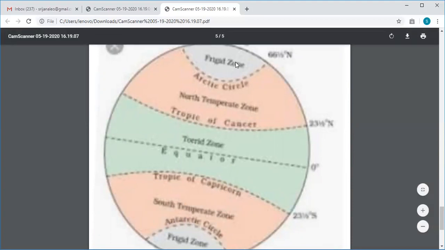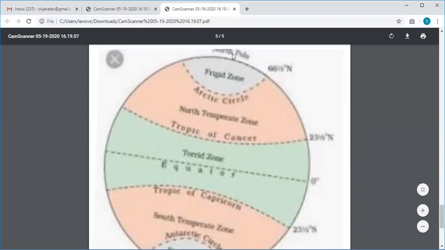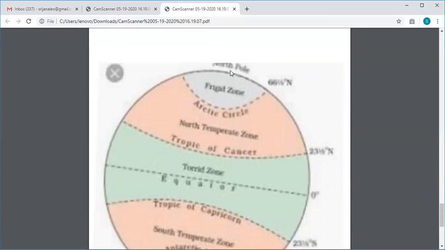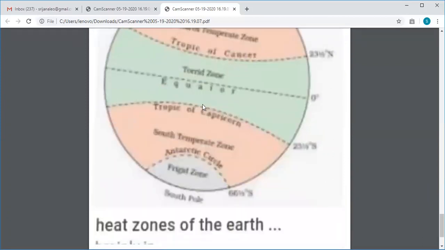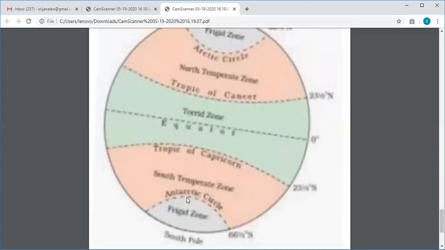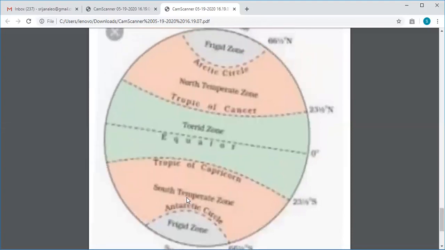The last one is the Frigid Zone, which lies between the Arctic Circle and the North Pole, and in the south, between the Antarctic Circle and the South Pole. This Frigid Zone never receives the direct rays of the sun.